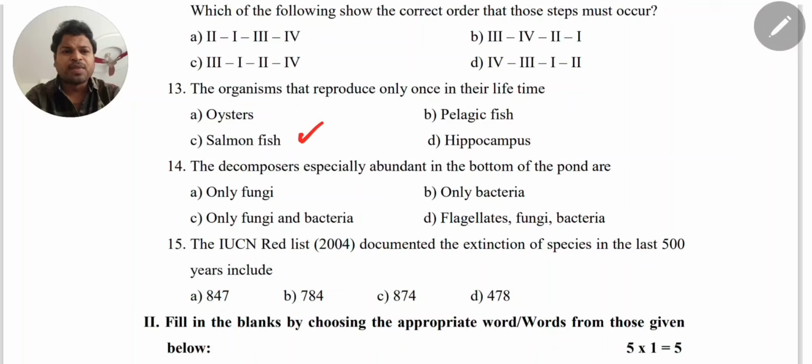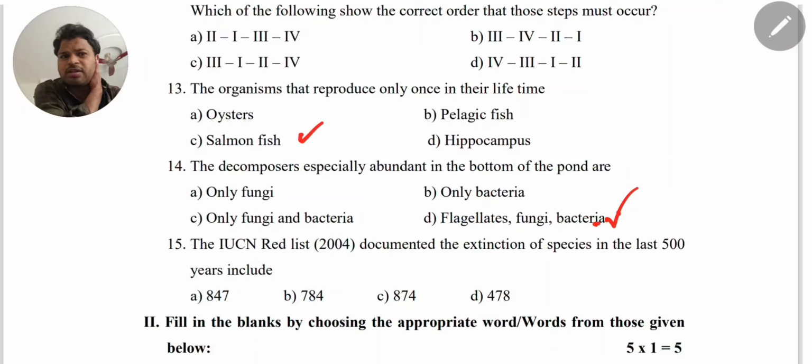Next, 14th question. The decomposers especially abundant in the bottom of a pond. You know decomposers degrade material, dead organic material of plants and animals. Decomposers are especially abundant in the bottom of the pond. Who are decomposers? I mean fungi, bacteria. These are decomposers. What is found at the bottom? Flagellates, fungi and bacteria. This option D is the correct answer.